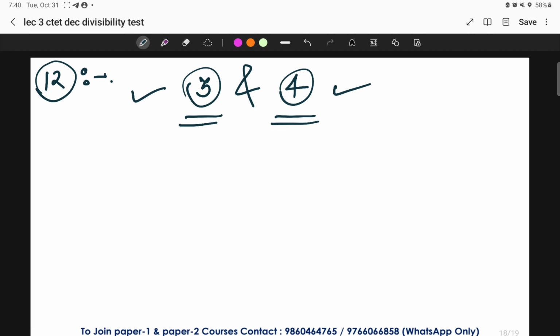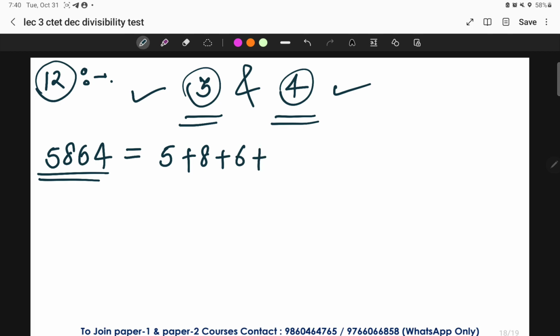For example, if I have a number that is 5864, what are we going to do? We know what is the divisibility test of 3. In case of the divisibility test of 3, we actually add up individual digits, that is 5 plus 8 plus 6 plus 4, and divide this summation by 3.